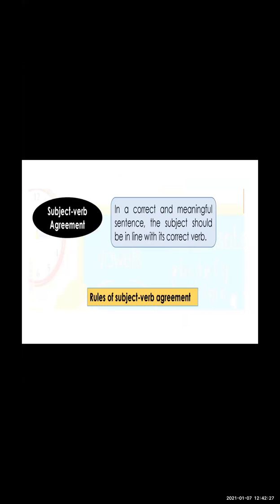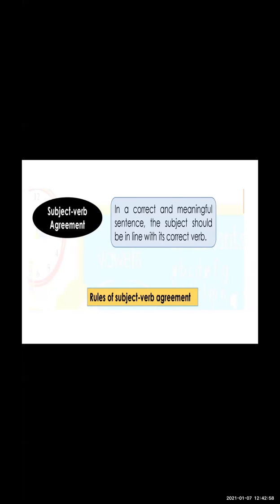Now, in a correct and meaningful sentence, the subject should be in line with the correct verb. As we know, the subject, then verb, then the object. It's a format. So let us try to understand the agreement of the verb, where we have 3 rules. Those 3 rules should be followed when we have verb agreement. This is called subject and verb agreement.